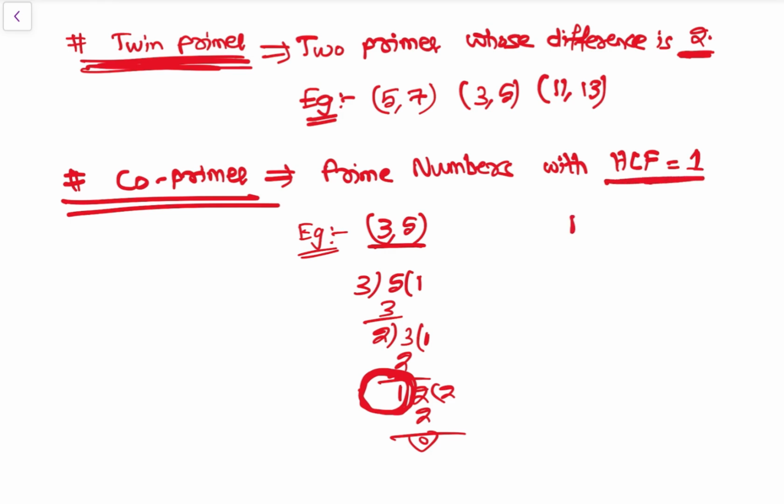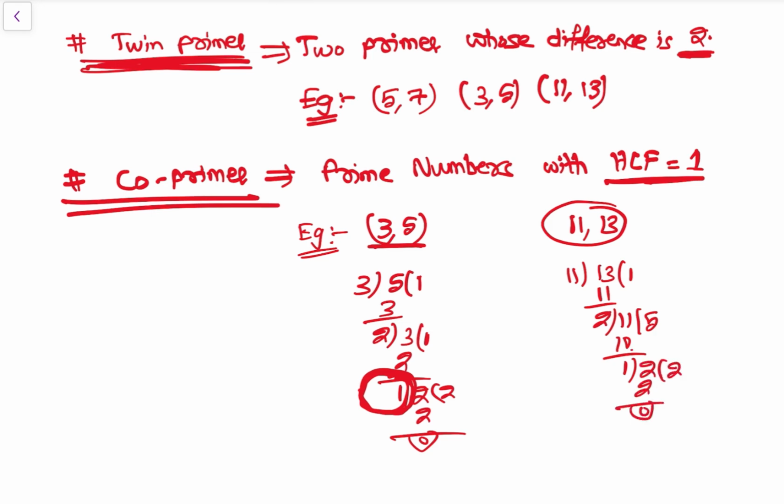Another example is 11, 13. Look: 11 ones are 11, remainder 2; 5 twos are 10, remainder 1; 1 one is 1, remainder 0. So this is the HCF. The number at which you get remainder 0 will be the HCF. So co-primes are numbers with HCF 1; with HCF 1, they are called co-primes.